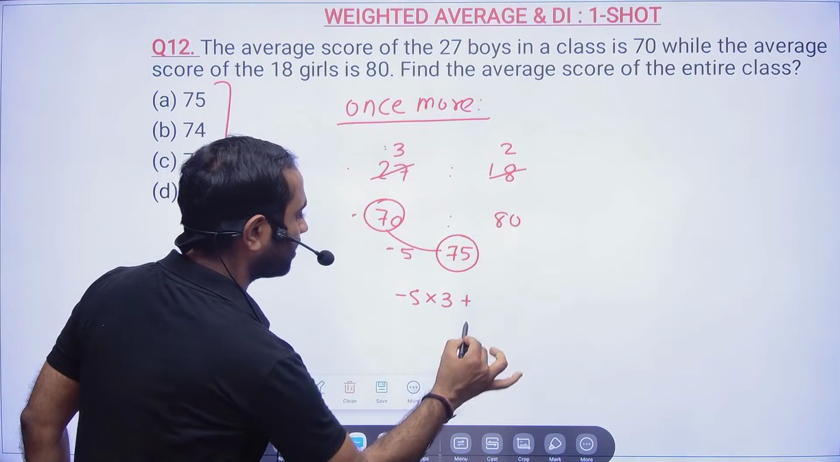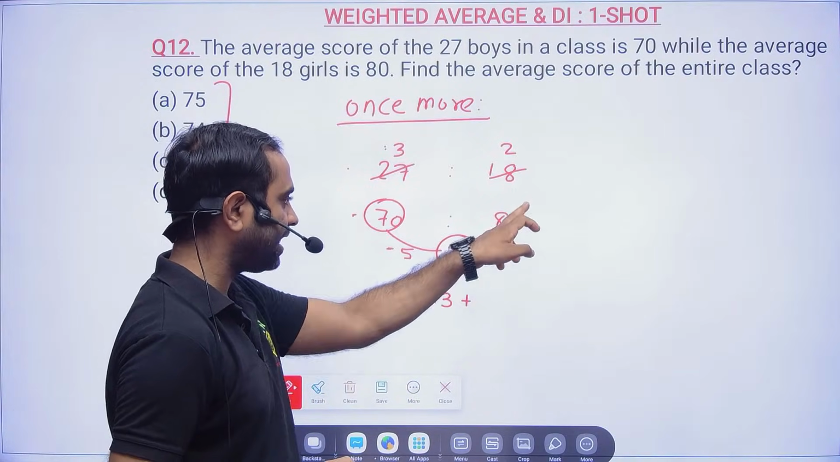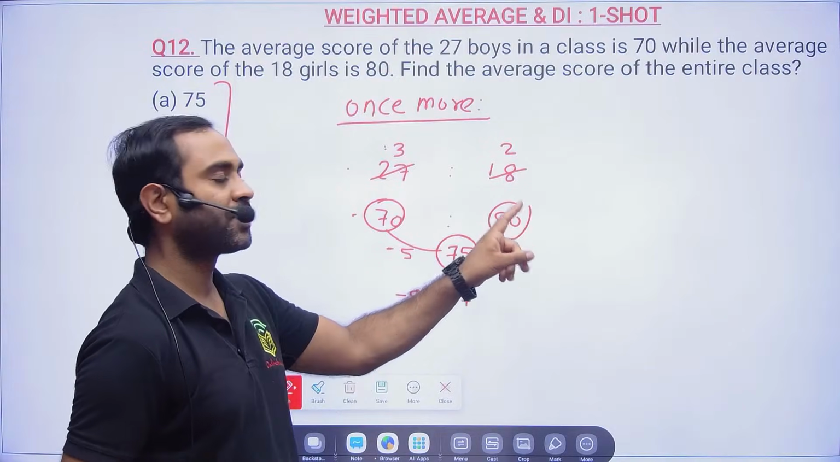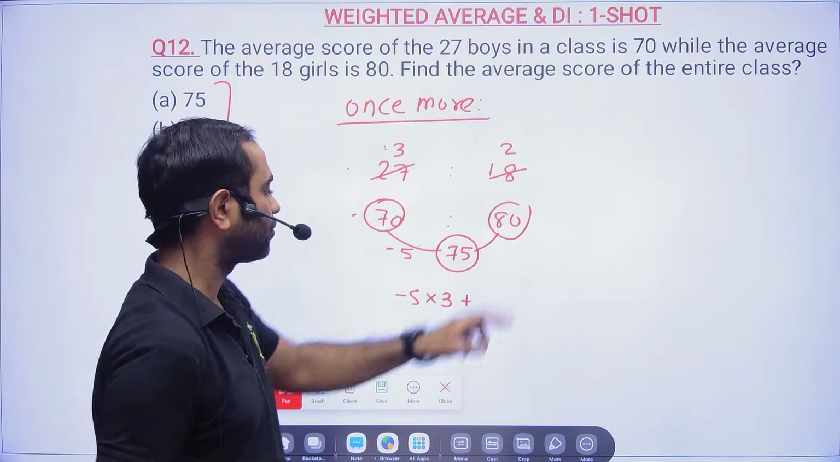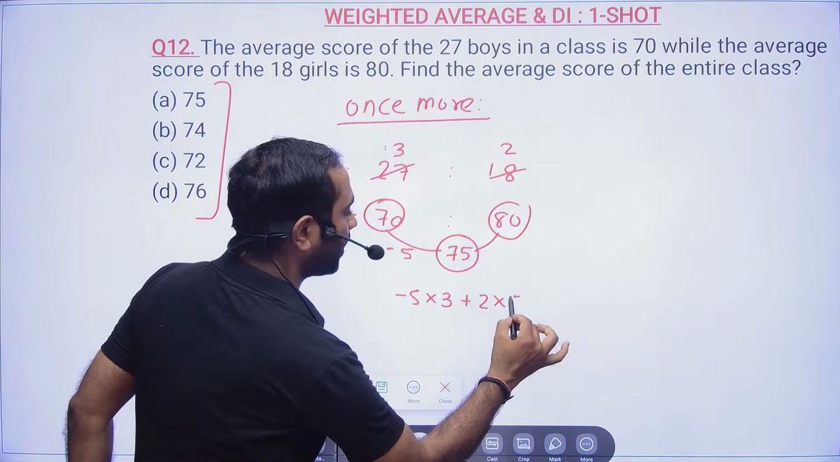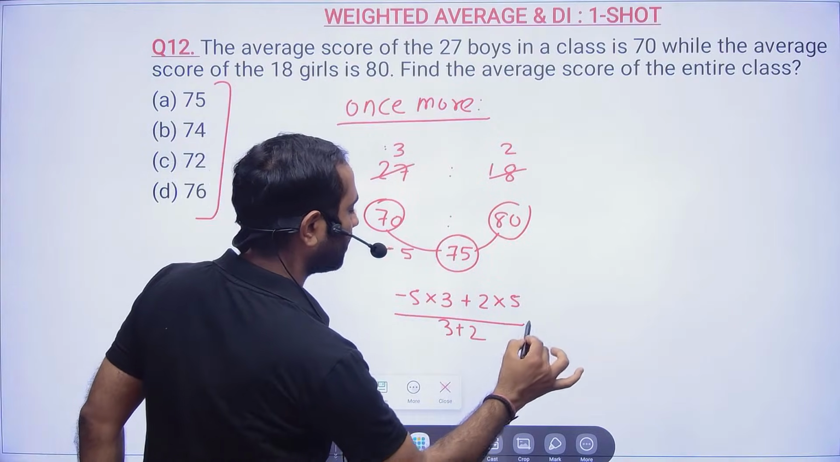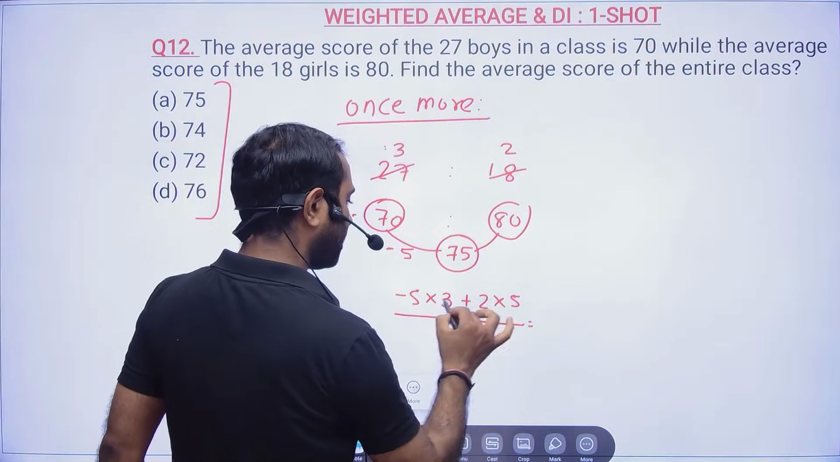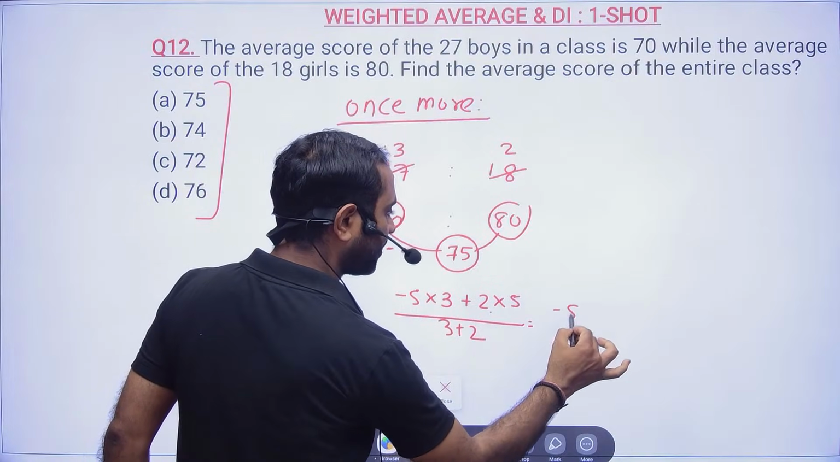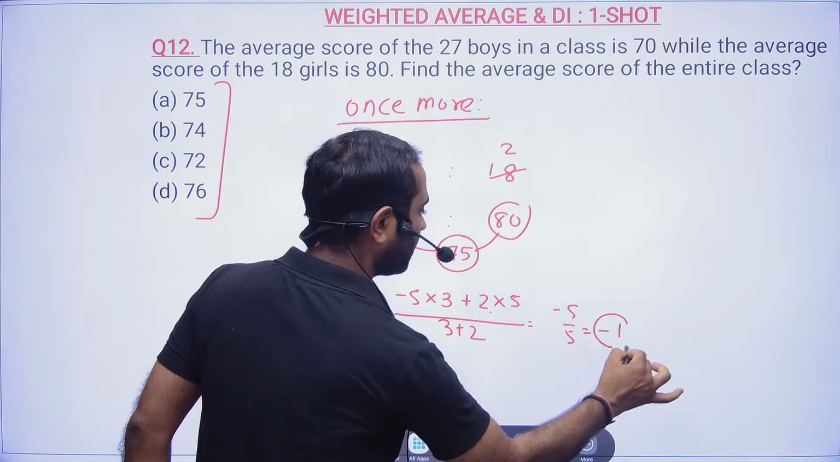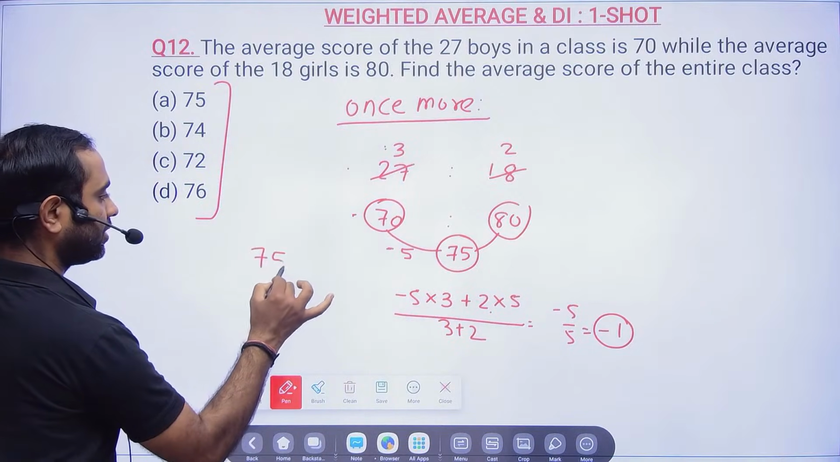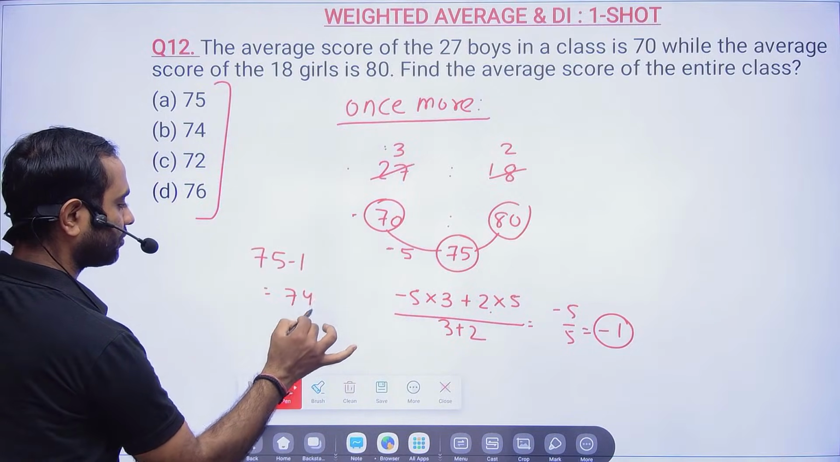Okay. And then here, sir, 80 is 5 more than 75. On one number it is 5 more, so for 2 numbers it is 2 into 5. Okay. And then divided by the total, 3 plus 2. That's all. Simple. So it is minus 15 plus 10 is minus 5, by 5. It is minus 1. So now my average will be 75 minus 1, it is 74. That's all done.